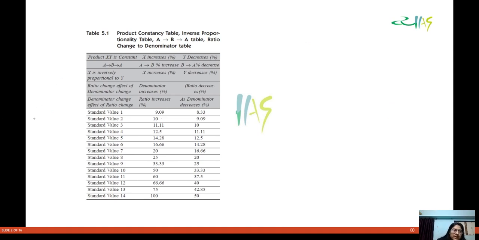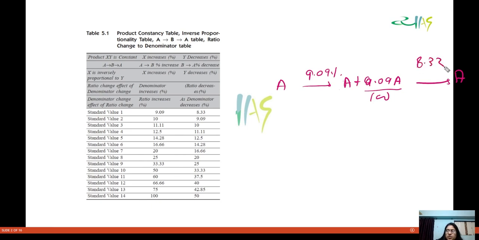So when I am going from A to B and increasing by 9.09%, this will become A plus 9.09 times of A by 100, that is, 9.09 upon 100 times of A. Then you are again going to A, so you will be decreasing by how much?